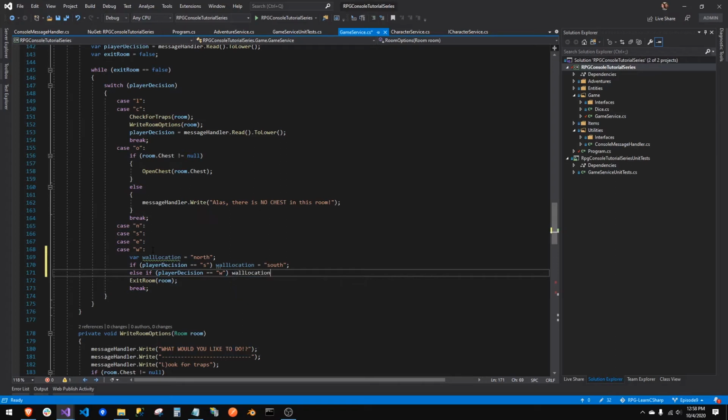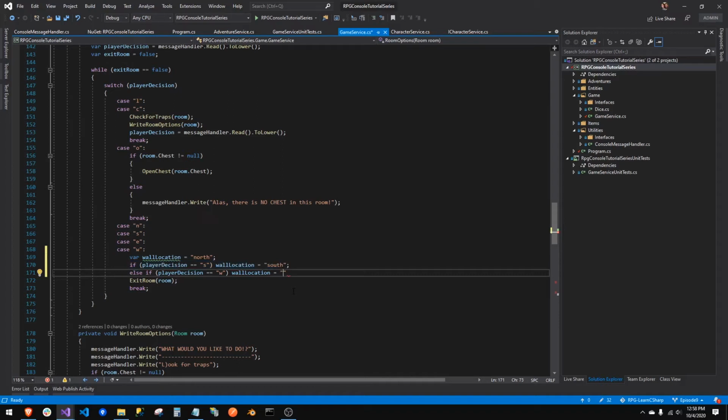Now, you guys, I don't know if I've shown you this yet before, but you can do if else on a single line without brackets like this. This is your standard stock if else statement, but you can also do it on a single line where you don't use the curly brackets. So it's kind of a shorthand way of doing it.